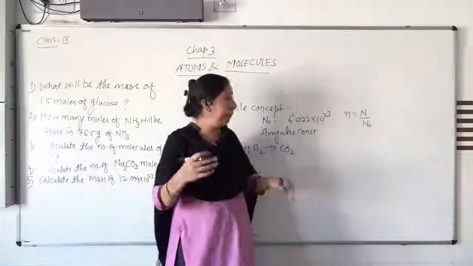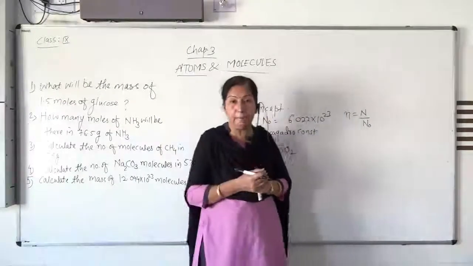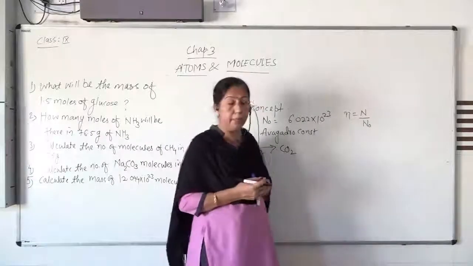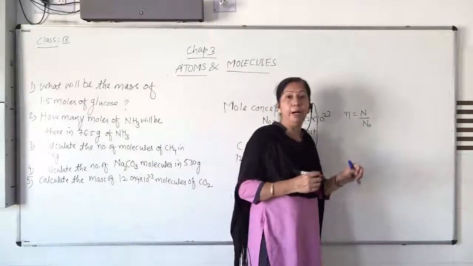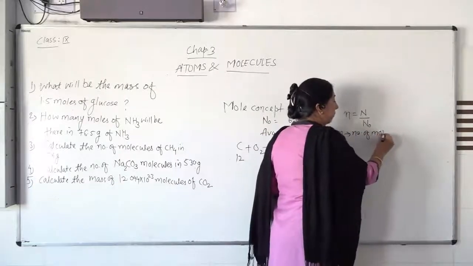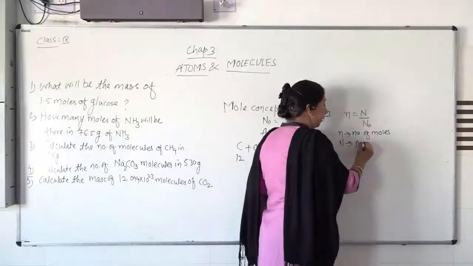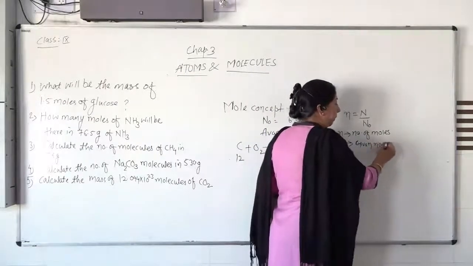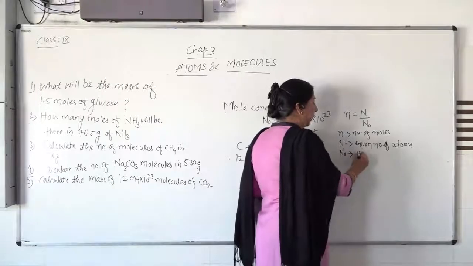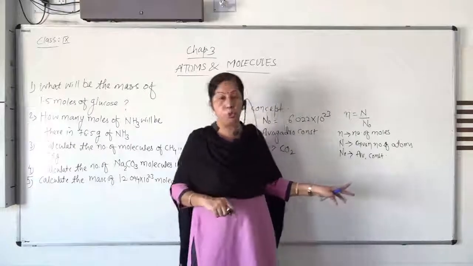Here, N is the given number of molecules or atoms present in that compound, and N0 is the constant quantity known as the Avogadro number or Avogadro constant. Small n is the number of moles.